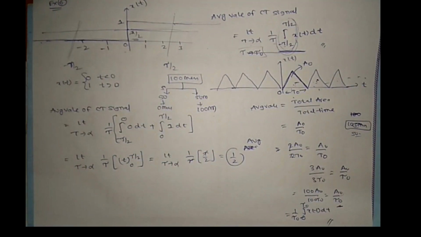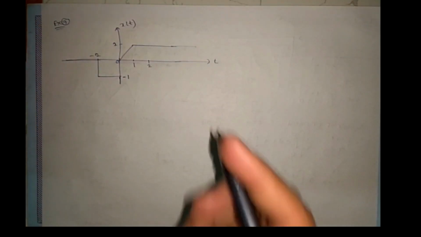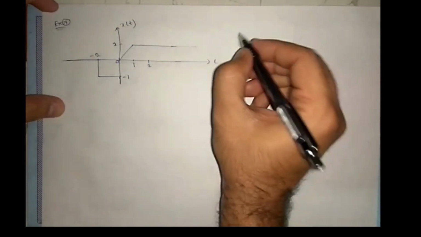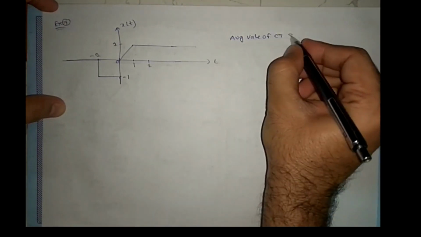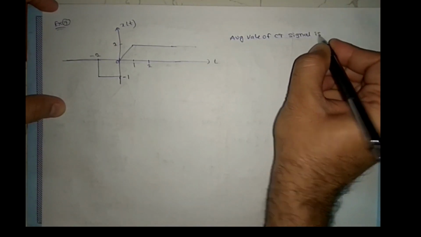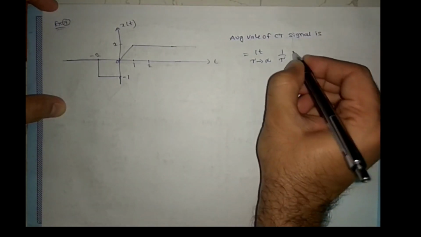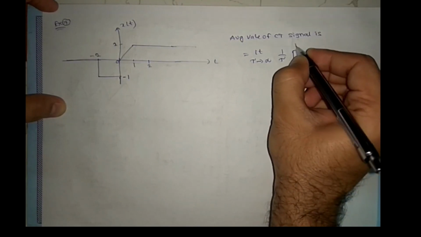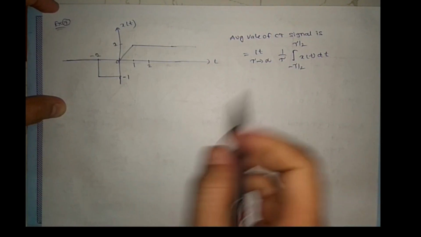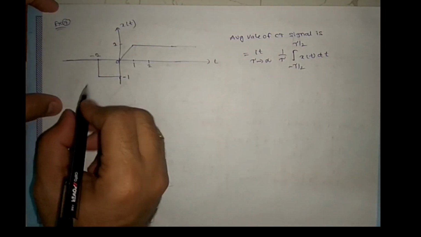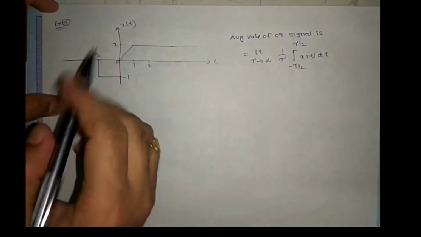Directly we can tell the answer. Now let us see the average value of this signal. It is a non-periodic signal. For a non-periodic signal, the average value of a CT signal is the limit as tau tends to infinity of 1 by tau, integral from minus tau by 2 to tau by 2 of x of t dt. Here, in the range minus tau by 2 to plus tau by 2, all disturbances need to be covered, we said, right?